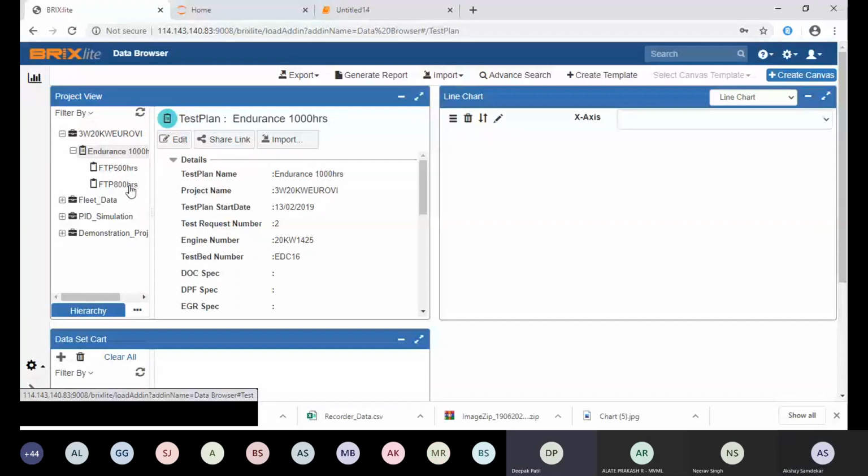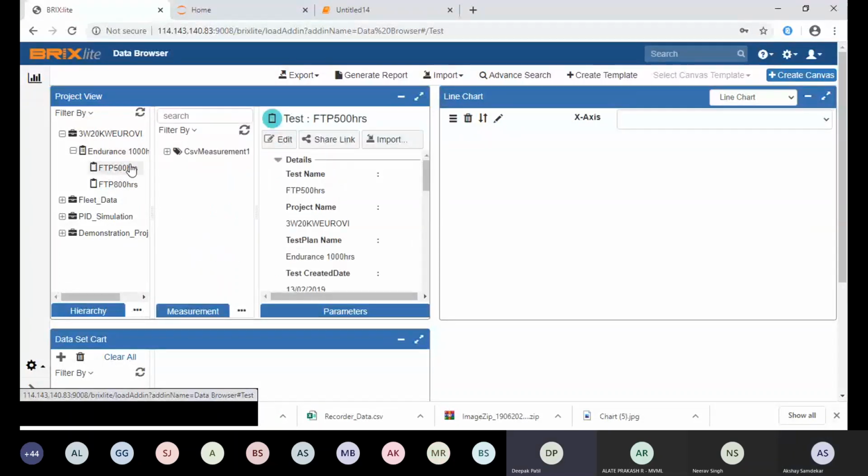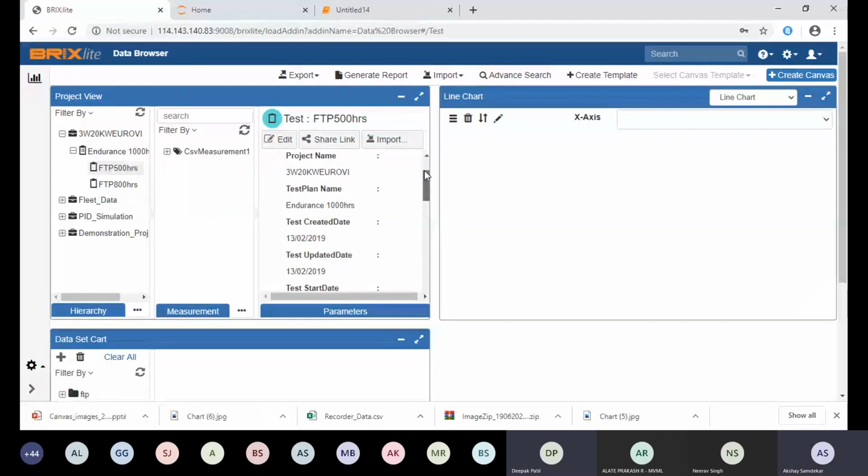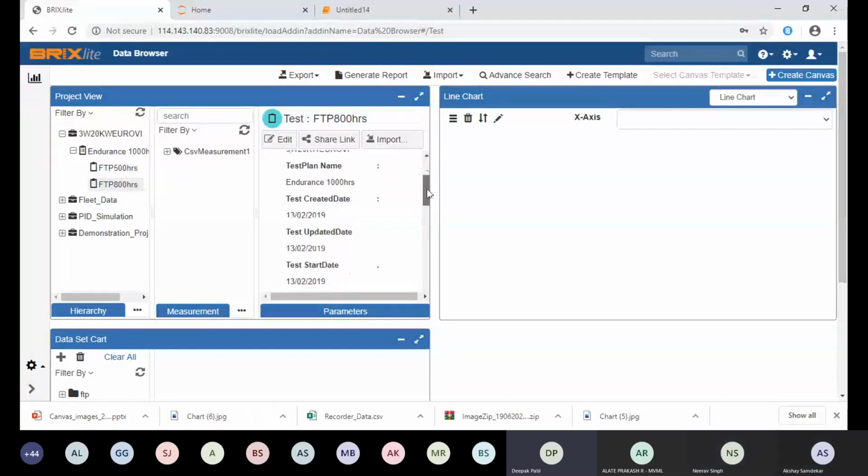Actually, you can do an advanced search for that attribute, right? For that particular test. Yes. You can show that. You just go to the advanced search and search for test.